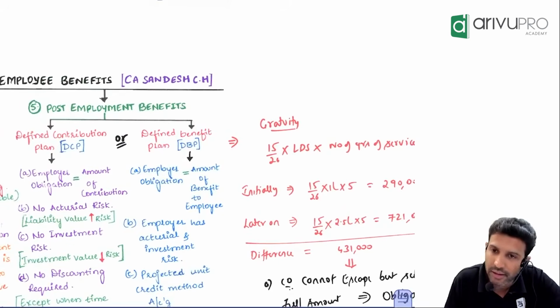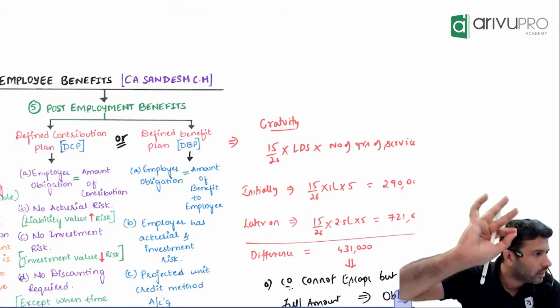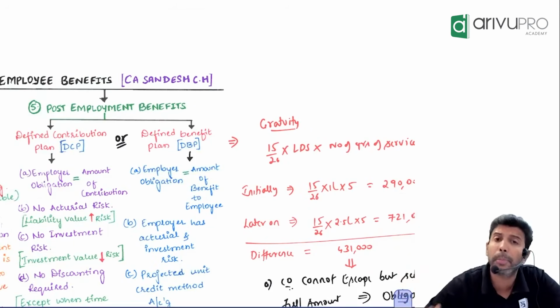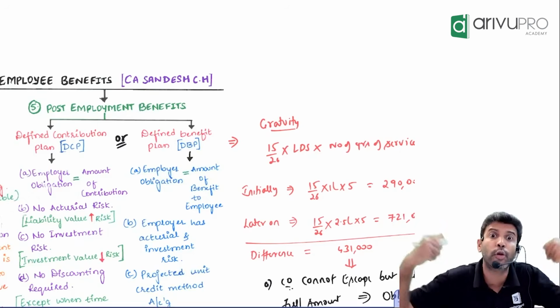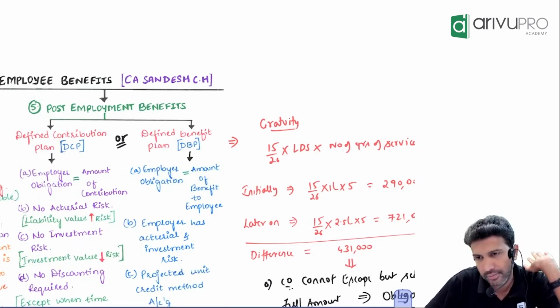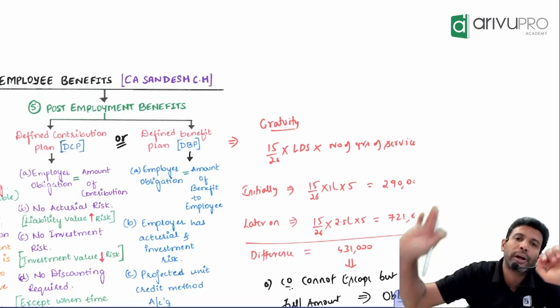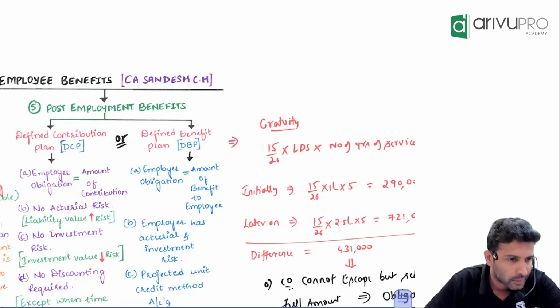Defined benefit plan. For class purposes, we are calling it DBP. The name itself is saying defined benefit. Here, the company will have an obligation to pay the full benefit, not just to contribute, but to pay the full benefit. The company cannot just contribute and keep quiet. They have an obligation to pay the employee the full benefit. Hence, the name is defined benefit plan.